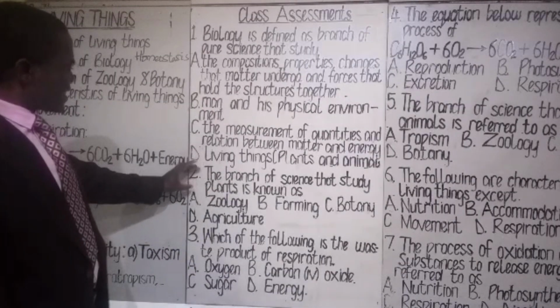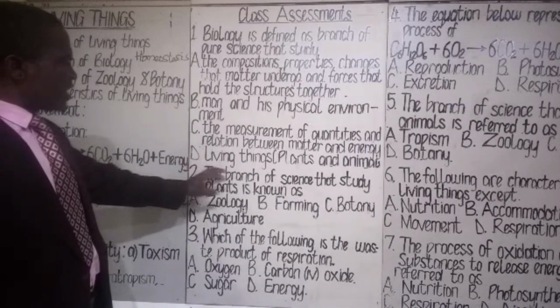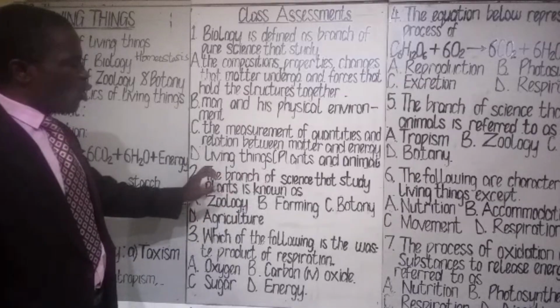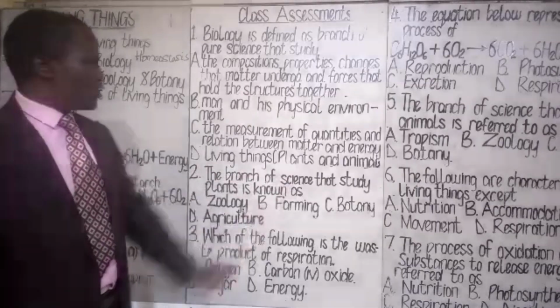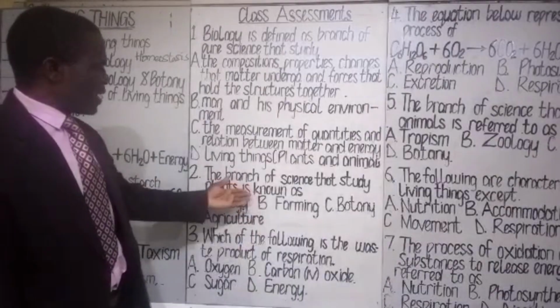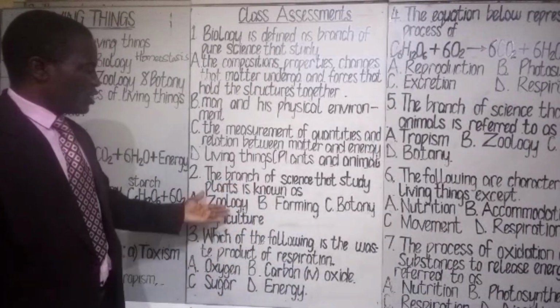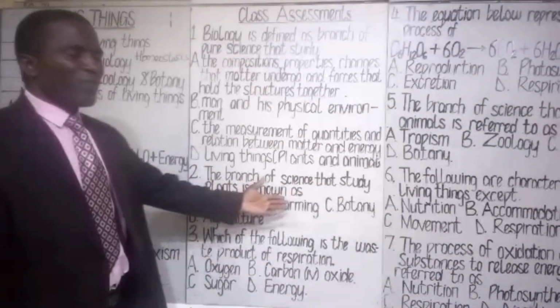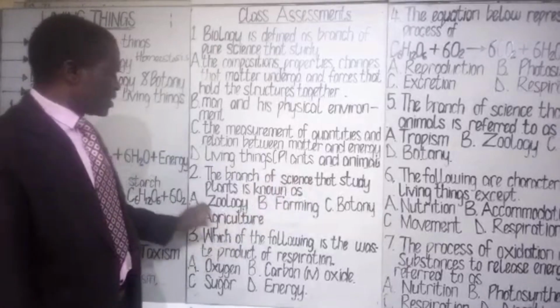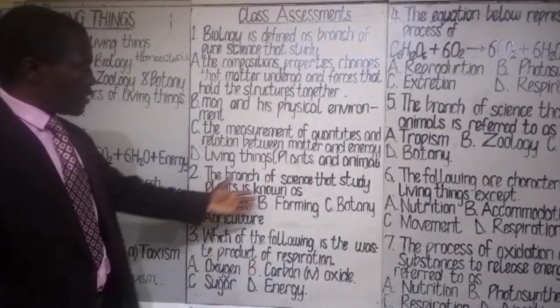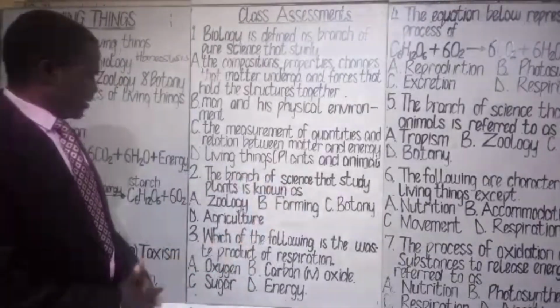Now, class assessment 2. The branch of science that study plants only is known as dash. A. Zoology. B. Farming. C. Botany. D. Agriculture. You choose the best, the most appropriate option here.